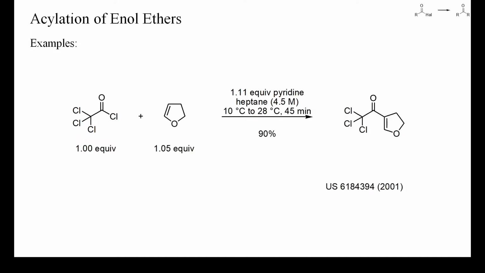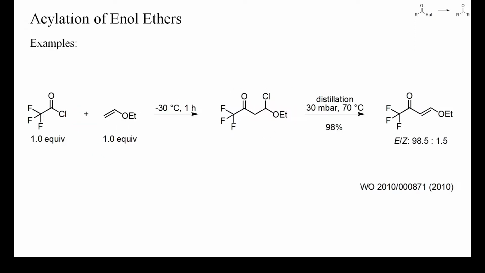Trichloroacetyl chloride is sufficiently electrophilic to acylate dihydrofurane and other simple enol ethers under slightly basic conditions, and high yields of the enones are often obtained. This is an example of the acylation of ethylvinyl ether with trifluoroacetyl chloride without any added base. Here, the initial product is the alpha-chloroether, which however undergoes elimination of hydrogen chloride upon heating.